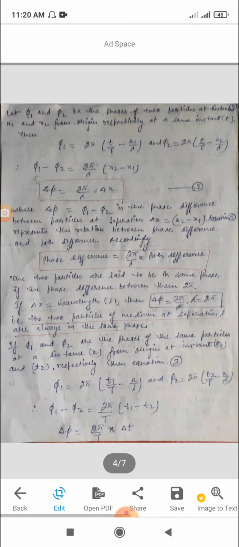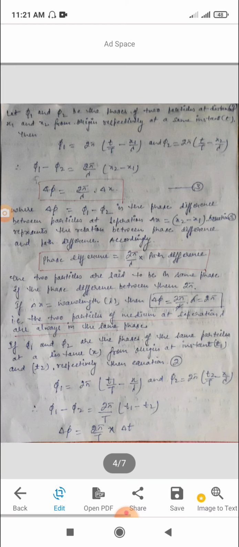In the same manner, if φ1 and φ2 are the phase of same particle at a distance x from origin at instants t1 and t2 respectively, then from equation 2, φ1 = 2π(t1/T − x/λ) and φ2 = 2π(t2/T − x/λ). Then φ1 − φ2 = (2π/T)(t2 − t1), where φ1 − φ2 is equal to Δφ and t2 − t1 is Δt.